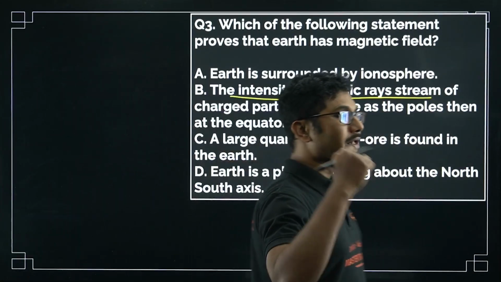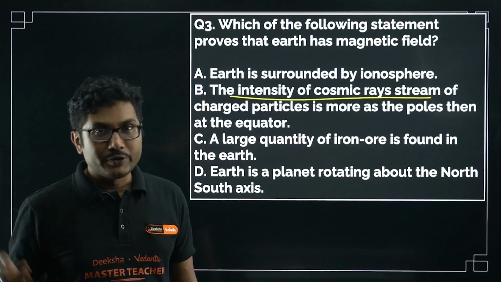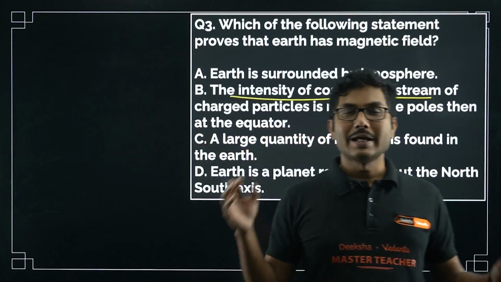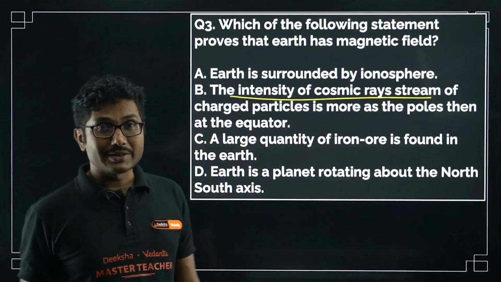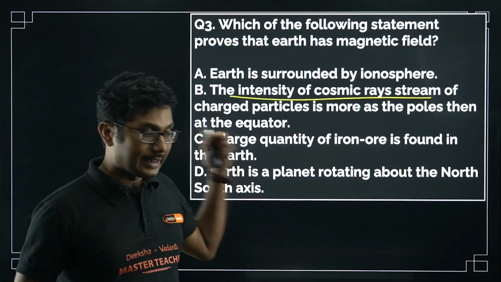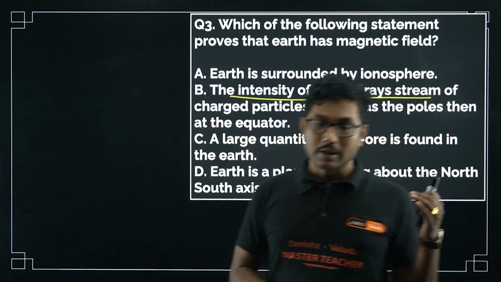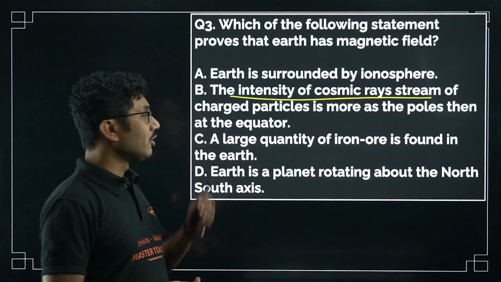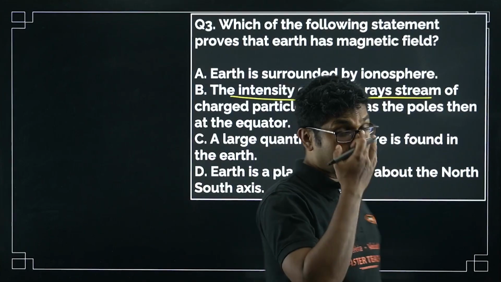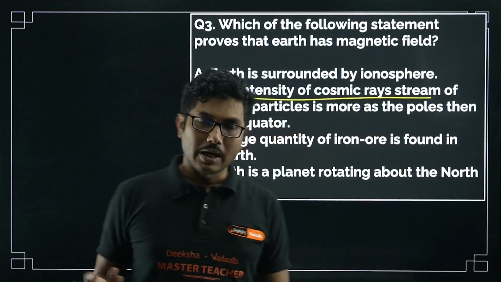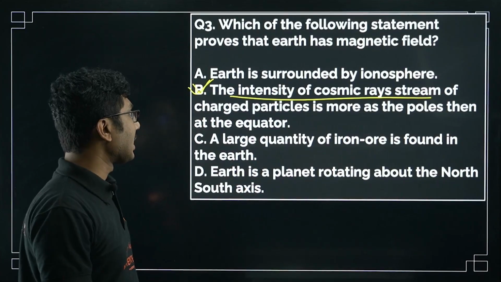Basically, at the poles the magnetic activity of Earth is higher, and we know that moving charges do produce magnetic fields. That is why they get either attracted or repelled at the poles. Cosmic rays are basically moving charges, and they generally get attracted towards the poles, and that is why we see the aurora borealis. Two types of aurora we see: north pole and south pole. Now, Earth being surrounded by the ionosphere is not a direct proof of Earth's magnetism. Only this is the direct proof that Earth is a huge magnet, so this is the correct answer for the question.